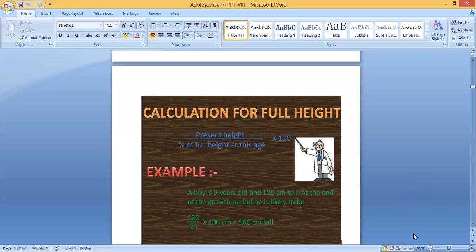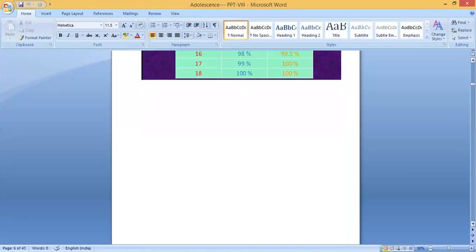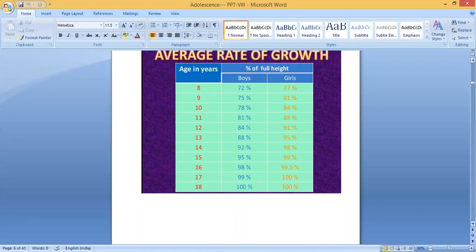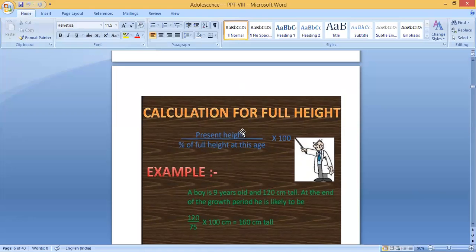In this age, what is the percentage of full height? At 13 years it is 88 percentage. Clear? So 152 centimeter divided by 88 into 100, you can calculate how much height you will get when you come to 18 years. That is the calculation for full height.